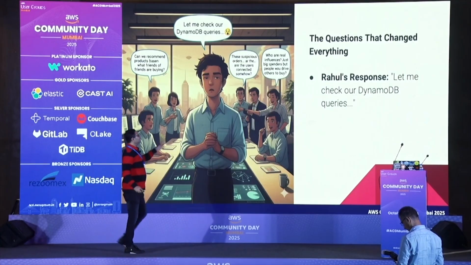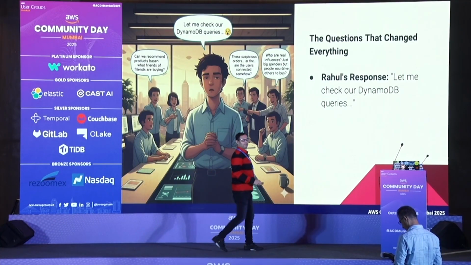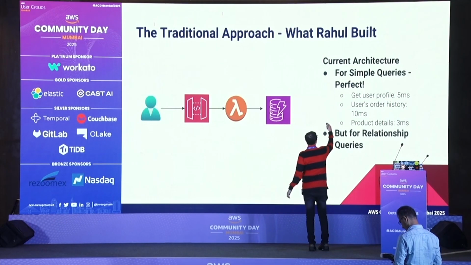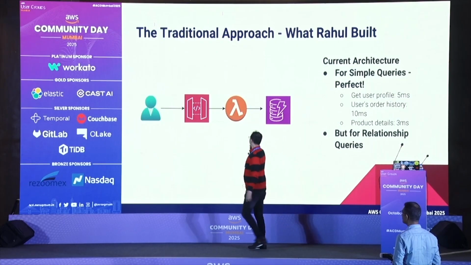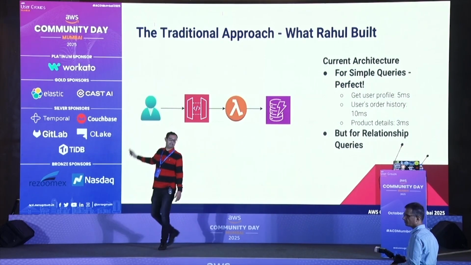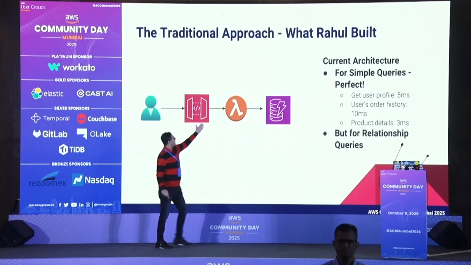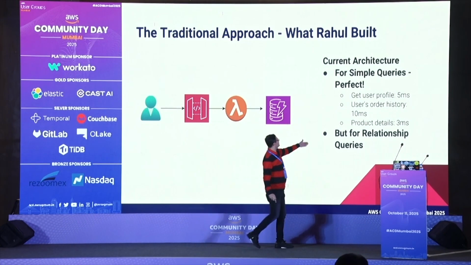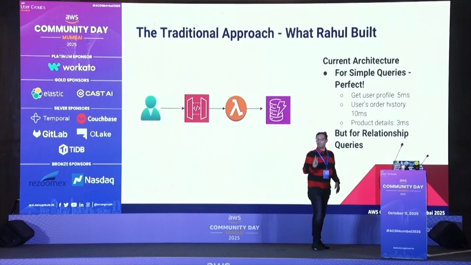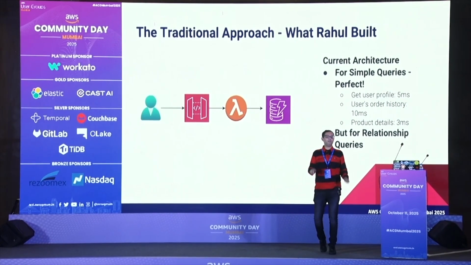So he went back and checked the DynamoDB queries. For simple queries, it was working perfectly fine. This is the current simple architecture: user calls go to your API Gateway, then to Lambda, then to DynamoDB, everything perfect. This is the existing setup. But for complex queries, it's very difficult.